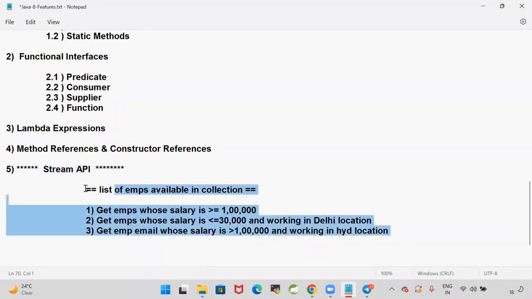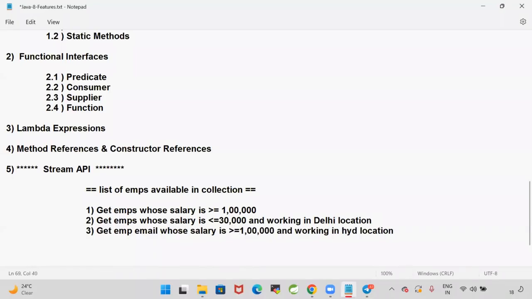These are the common interview questions that they are going to ask you. Get employees whose salary is greater than or equal to this one. Get employees whose salary is less than 30,000 working in Delhi location. Employees whose salary is greater than or equal to 1 lakh and working in Hyderabad location. Get the employee details whose name starts with A.